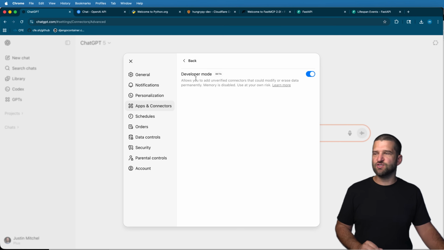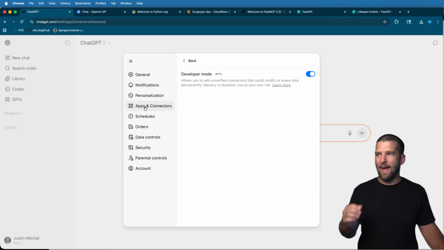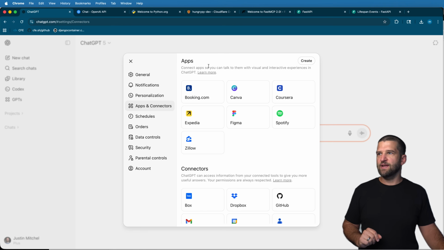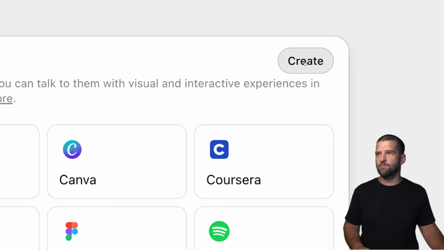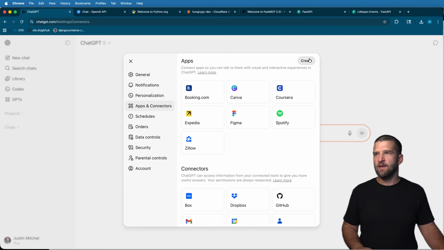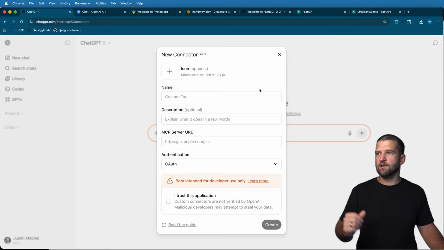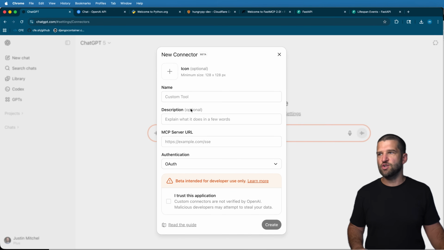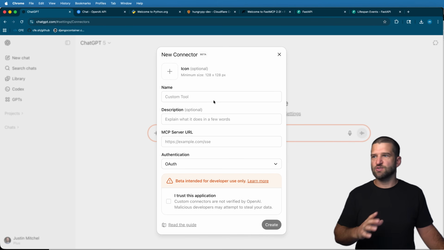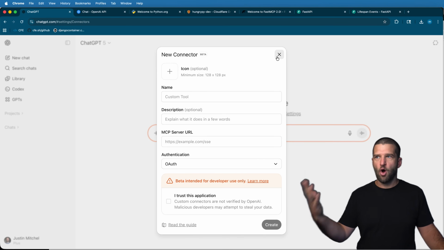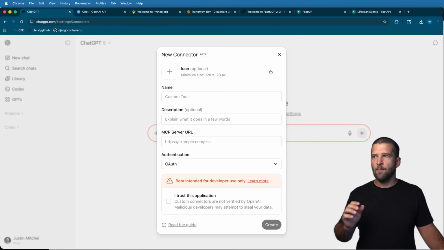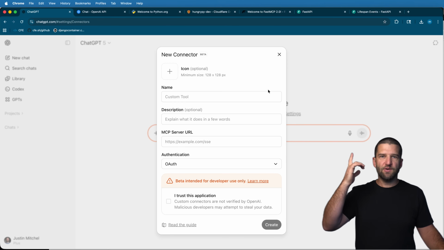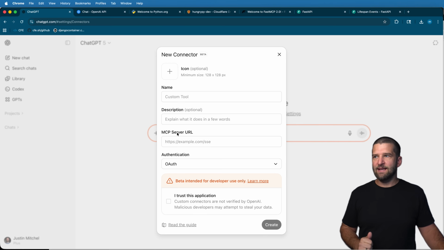Now, another thing about this is as soon as you turn on developer mode and you go back into apps and connectors, what you'll end up seeing is this create button in that apps tab. If you see that create button, you'll be able to click it and we will be able to build out a new connector. I think this process will change very soon, if not already by the time you're looking at this. But the point here is you want to be able to build an app and add in an MCP